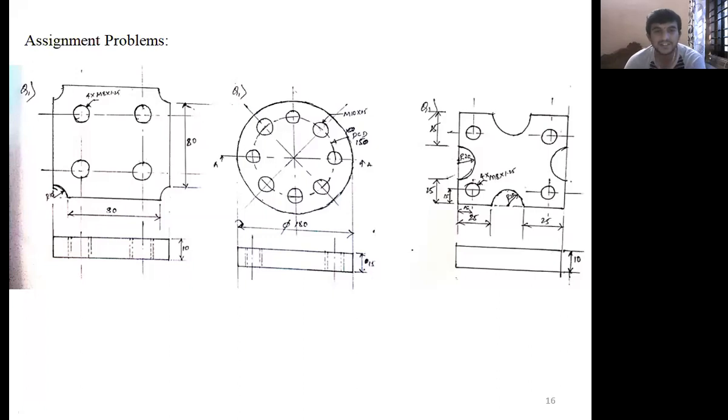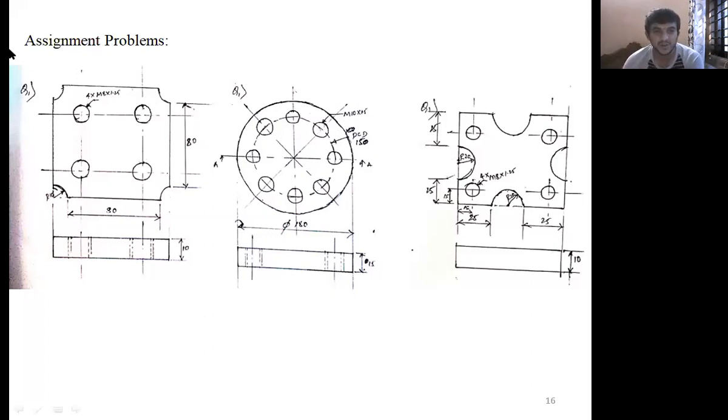Flange coupling. Have you seen the flange coupling? In the fifth semester you will see the design of the flange coupling. One shaft and another shaft are connected. How do you connect them? With the help of couplings. What type of coupling here? A flange coupling. It is a cylindrical shape. How do you connect with the help of bolts? Eight or twelve bolts you can insert here. How do you get that product? With the help of this.